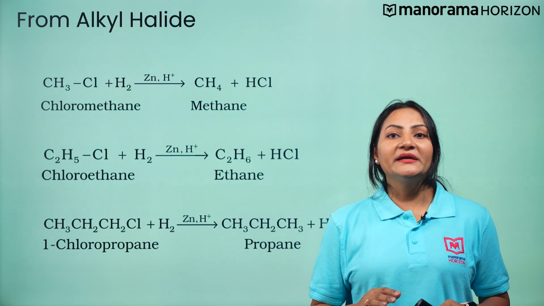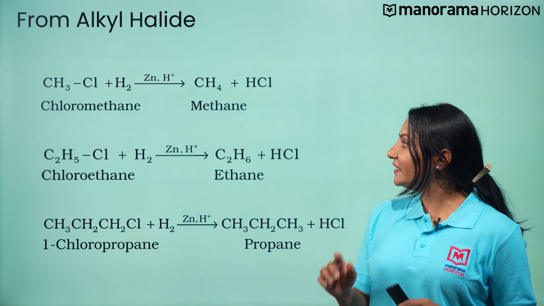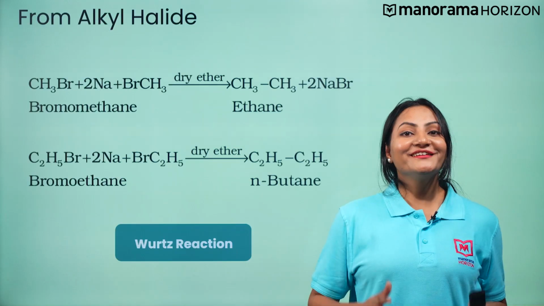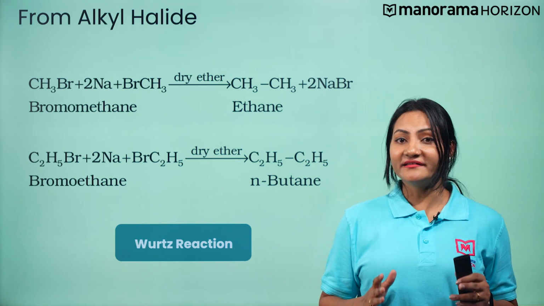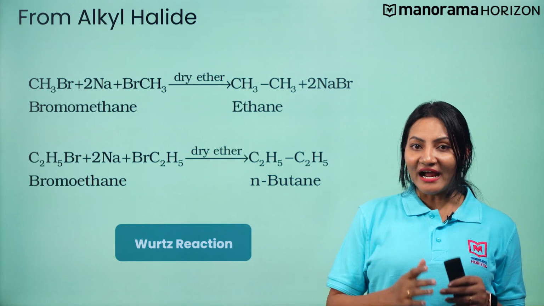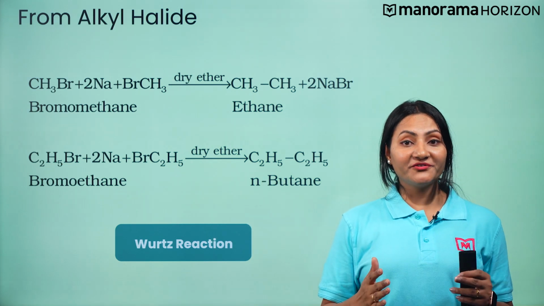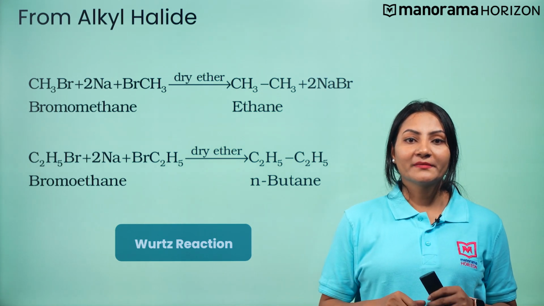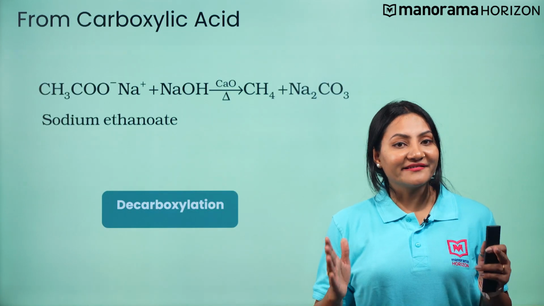Alkyl halides can be converted to alkanes in a number of ways. One of them is by reduction with zinc and hydrochloric acid. The other method by which alkyl halide can be converted to alkane is on treatment with sodium metal in dry ethereal solution. This reaction is known as Wurtz reaction and is used for the preparation of higher alkanes containing an even number of carbon atoms. Now, let's discuss the next method, from carboxylic acids.